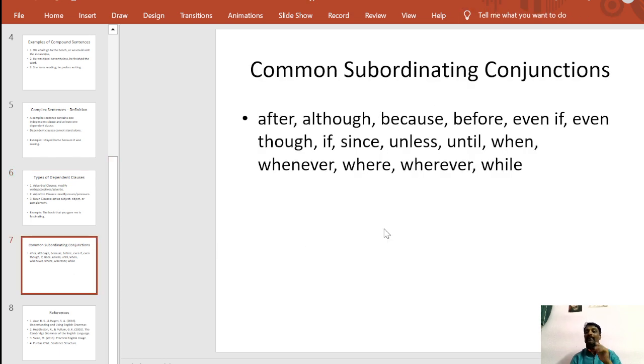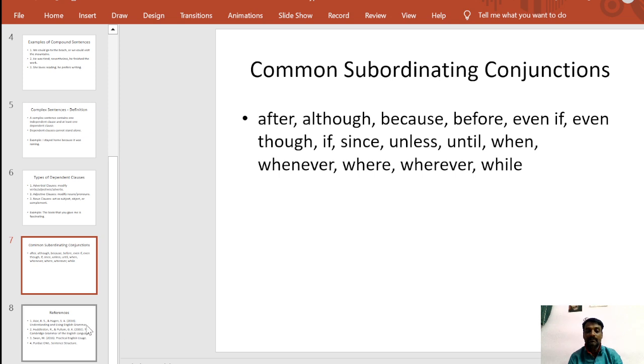So now, common subordinating conjunctions. In complex sentences, we almost always use these subordinating conjunctions: after, although, because, before, if, even though, since, unless, until, when, whenever, where, wherever, while. When we use these, we join a dependent clause to the independent clause. So this is why you have to observe this a little bit carefully.